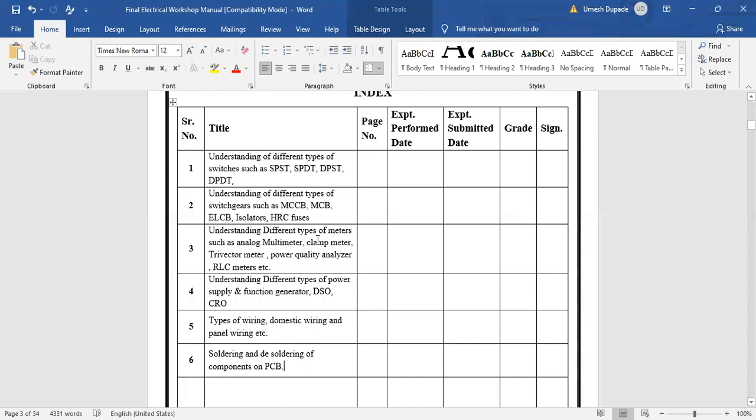So this is the introductory part, that is, what is in this electrical subject, what the outcome of this subject is, and what the different types of experiments carried out in this electrical workshop are. From the next lecture we will start the practicals one by one. Today we will conclude this introductory part and stop here.